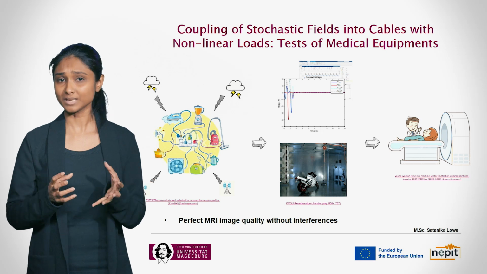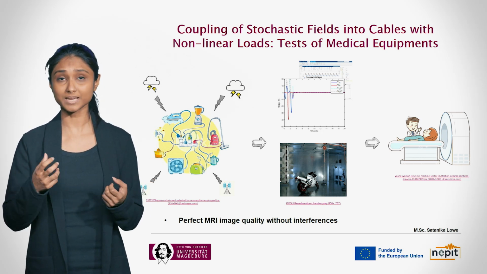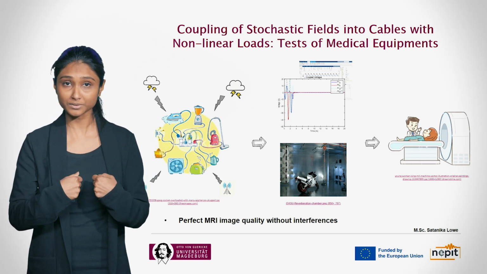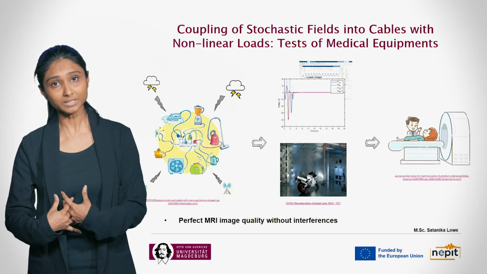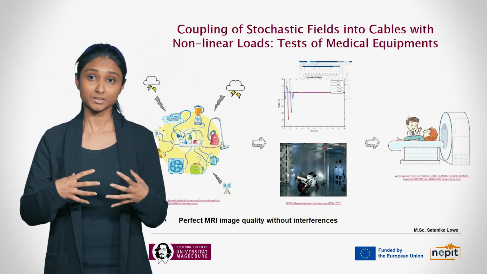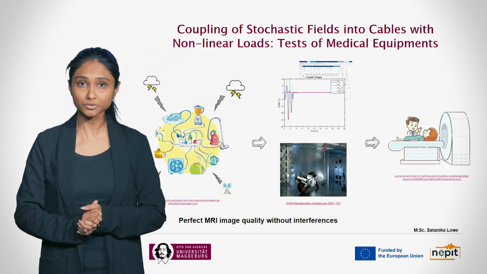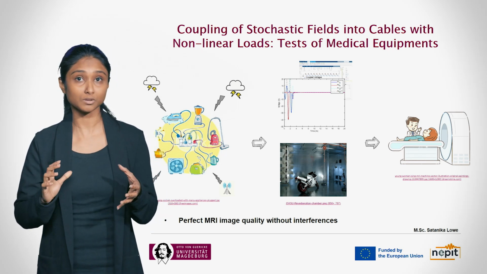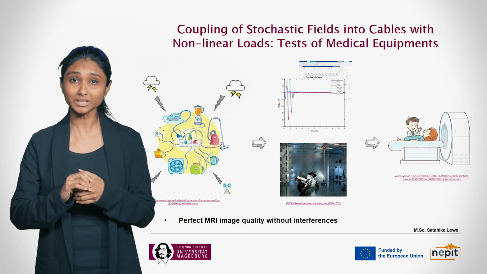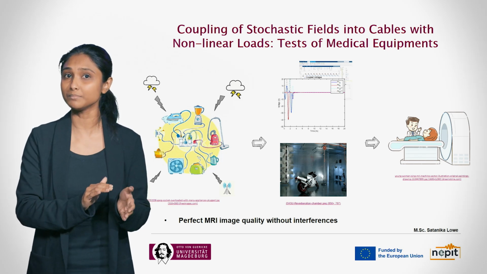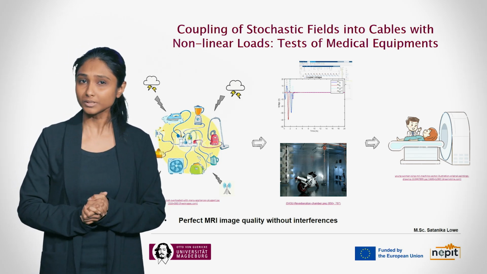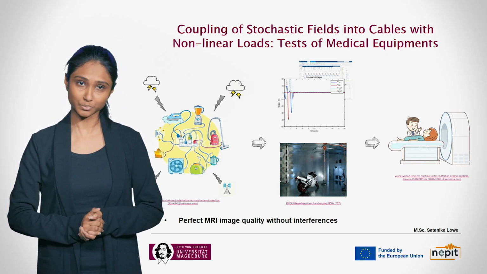The cables inside these machines sometimes will act as antennas to grab these interferences, and if there are nonlinear loads, it will create some frequencies in the spectrum, which clutter the spectrum. So we have to do tests of these equipments, and doing those tests inside the MRI room is really difficult and it's expensive as well.